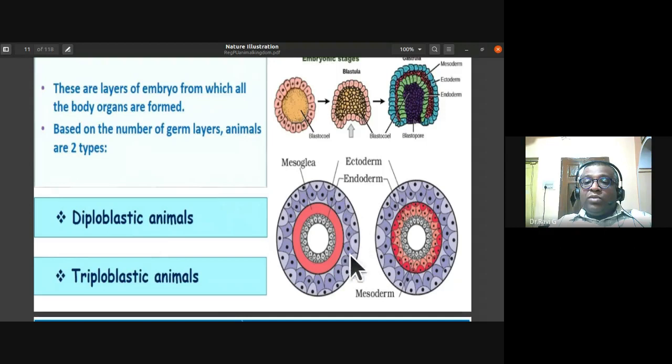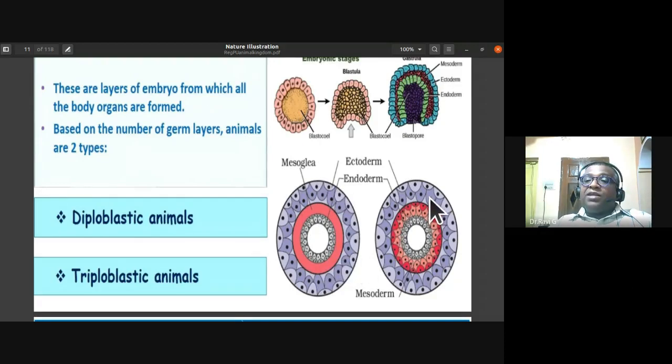This bluish or lavender colored one is the outer ectoderm. The pink colored one represents the mesoglea. Then the inner endoderm. So the mesoglea is separating the ectoderm and endoderm. The mesoglea has gelatinous, semi-fluid content.